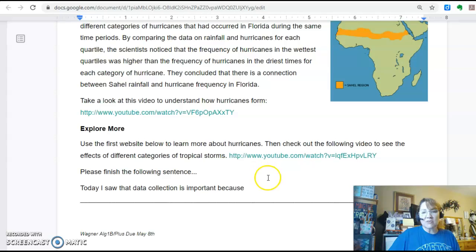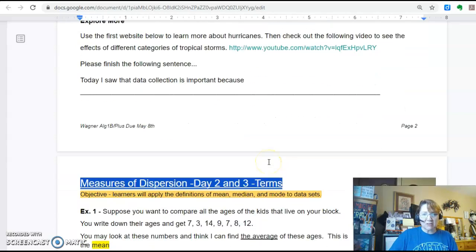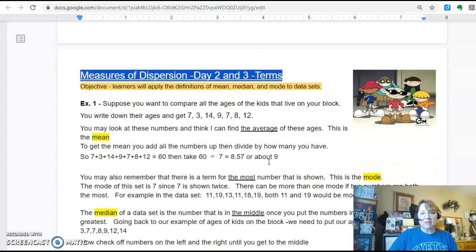The next thing that you see is how do they know the effects of different tropical storms? Again, just looking at data. So go ahead and look at those if you want. What I'd like you to do is just tell me what you thought about data collection and why you think it's important. And you can relate it to hurricanes or something else, but nothing much here. I just wanted to see if you have something you can tell me.